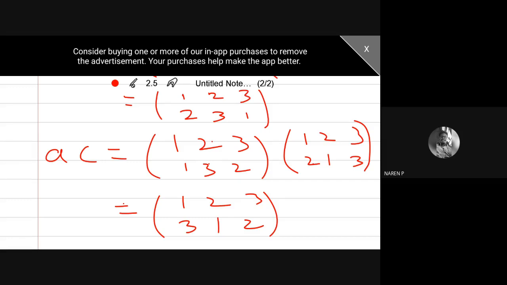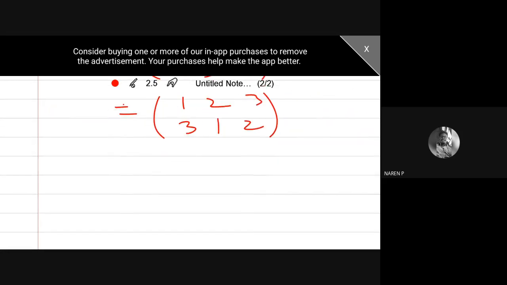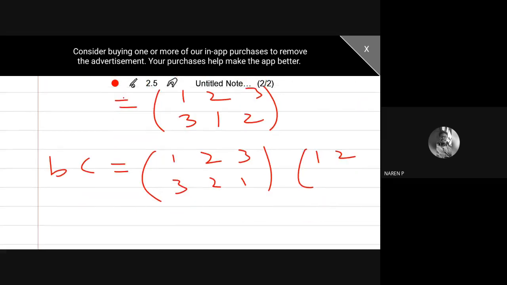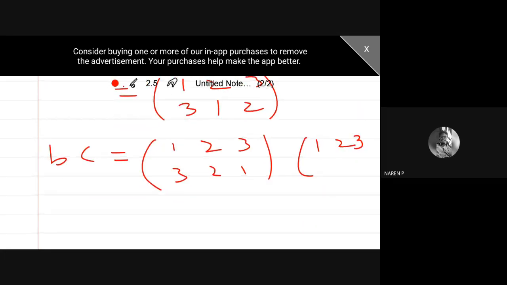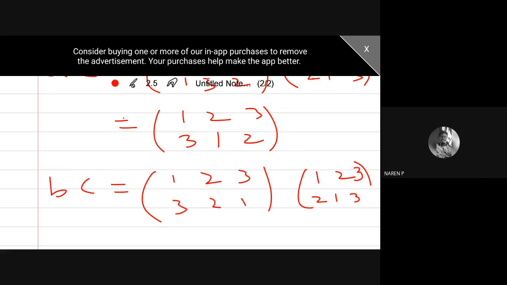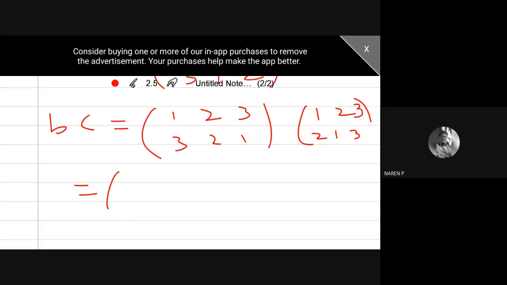Okay, try it. We have one more combination, that is BC. So try to write BC. B is nothing but 1, 2, 3, I can fix 2. And C is nothing but fixing 3, so 2, 1. Okay, just try to find the composition.